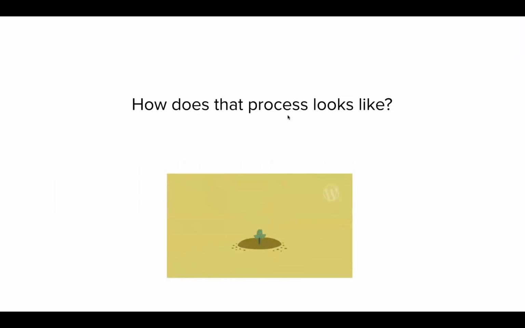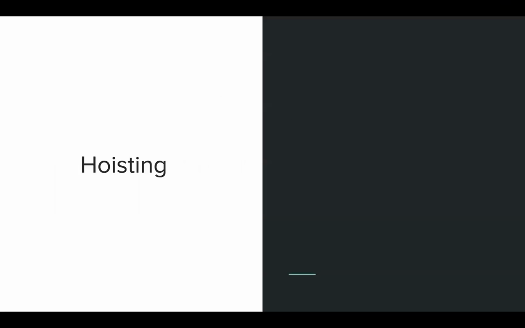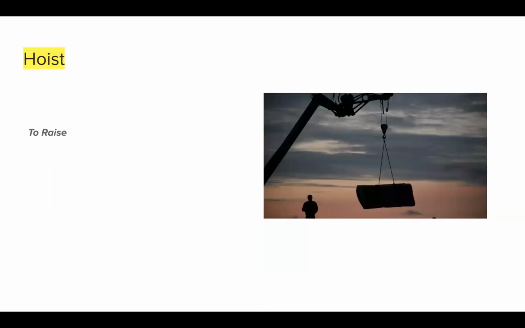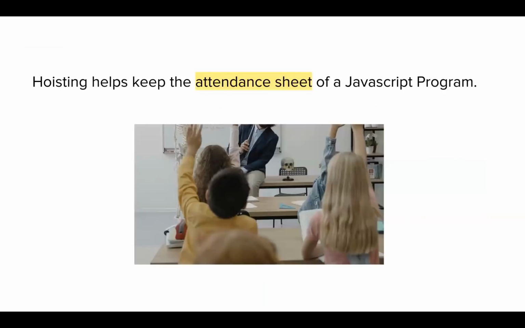Now one of the important things about that process, number one, is called hoisting. I won't even get into the technical term of it, let's just forget hoisting for now. Hoist means to raise, to lift something. And how does that relate to our language? Now see, hoisting helps keep the attendance sheet of a JavaScript program. Now what is an attendance sheet of a JavaScript program?